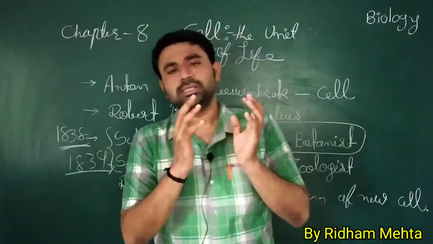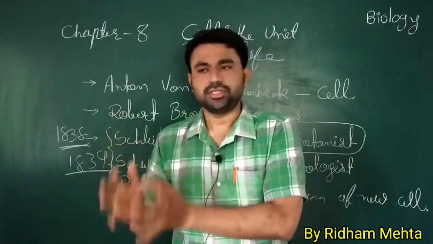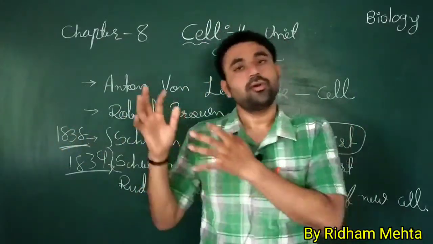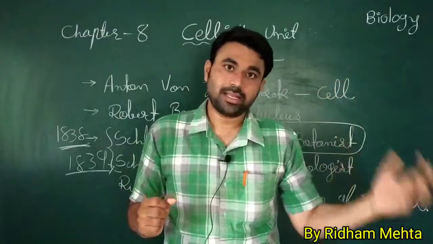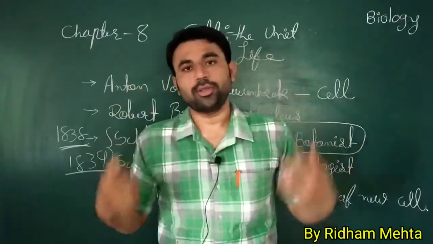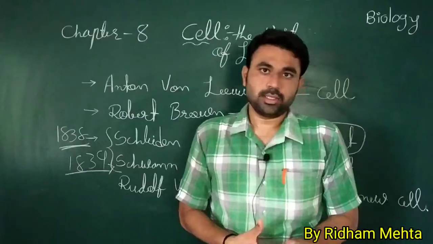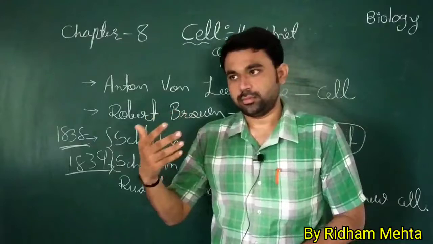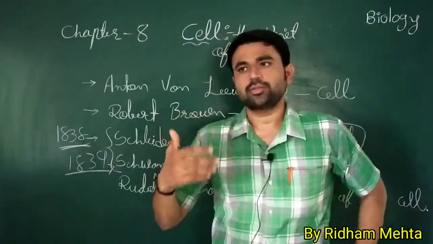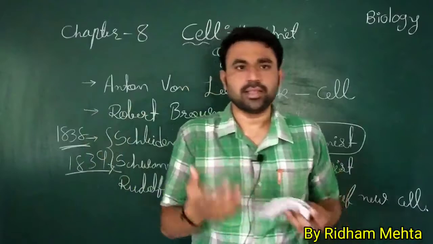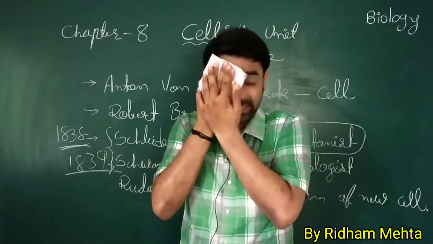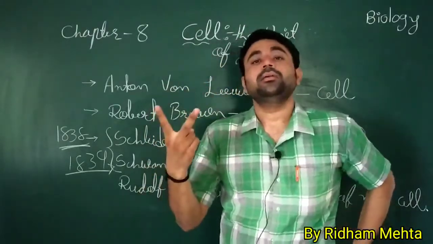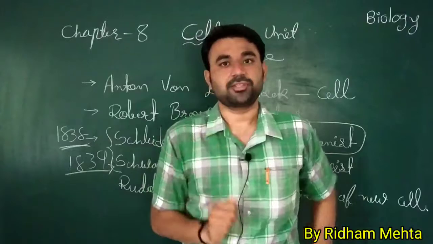फिर से बोल रहा हूँ, the cells and their products which are the components of our body. So सेल और उसकी जो प्रोडक्ट है उससे हमारा पूरा बॉडी बना हुआ है. सेल की प्रोडक्ट्स कौन कौन सी है? ओके, एंजाइम्स, hormones and different kinds of secretions and so many things which are secreted by cells, so cells produce different things. Okay, so our body is made up of cells and their products. Okay, so this is the first rule of cell theory.